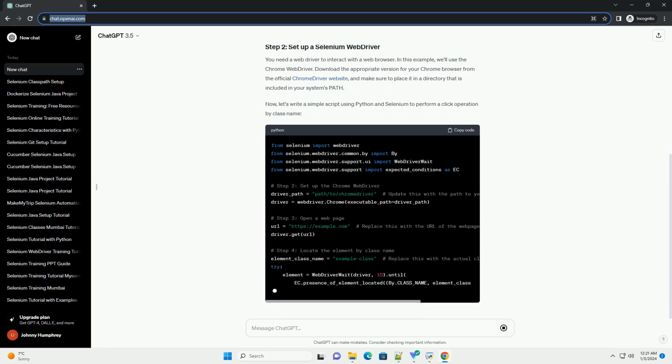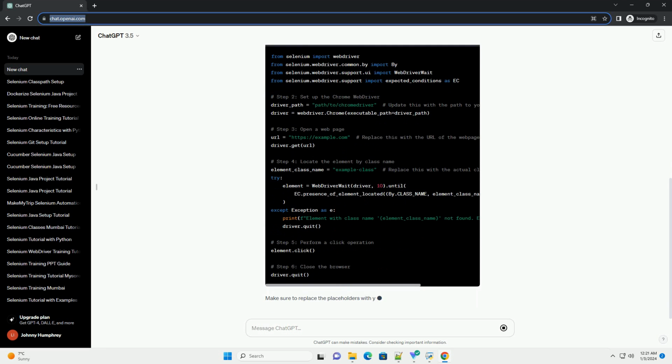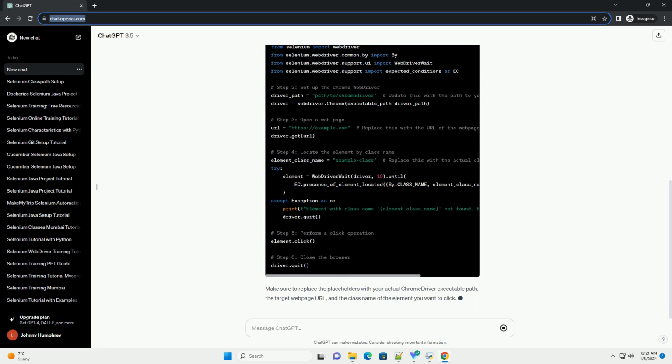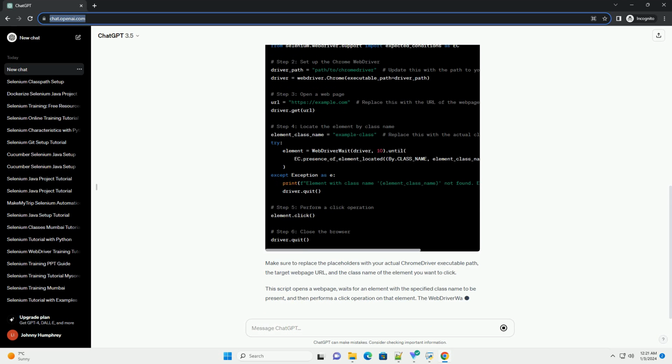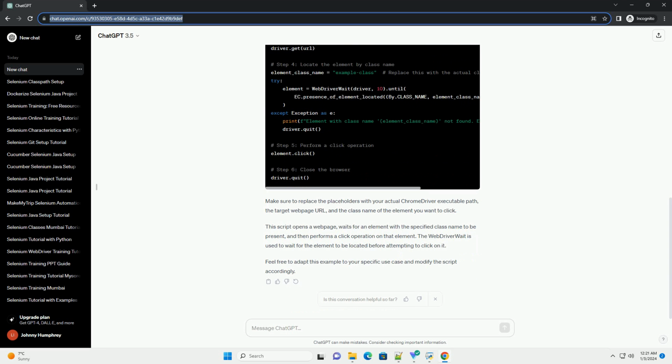Make sure you have Python installed on your system, and then install the Selenium library using pip. You need a WebDriver to interact with a web browser. In this example, we'll use the Chrome WebDriver. Download the appropriate version for your Chrome browser from the official chromedriver website, and make sure to place it in a directory that is included in your system's path.